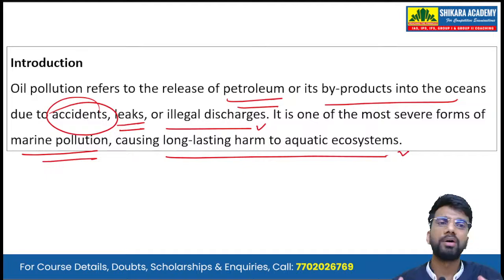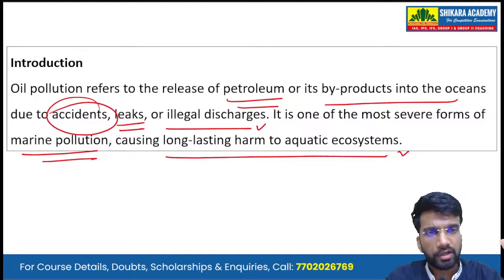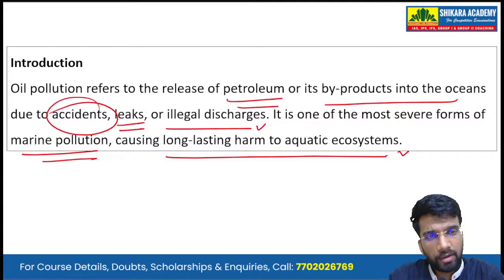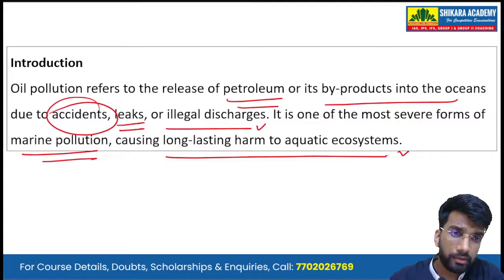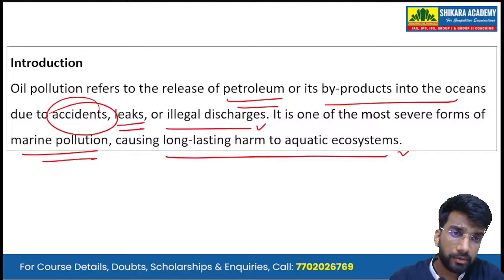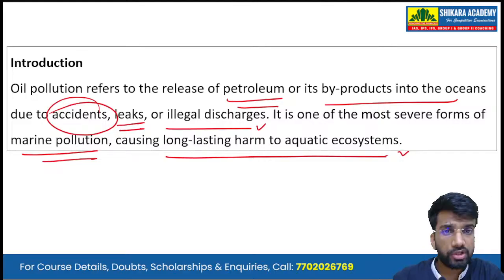So suppose one ship collides with another, or a ship sinks or capsizes in the water, and its entire cargo can spill. Even though there are many diesel run ships out there, their fuel can leak into the ocean.